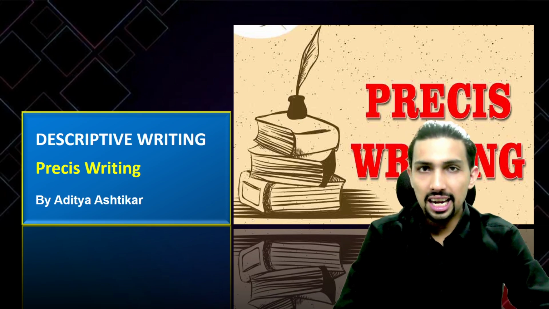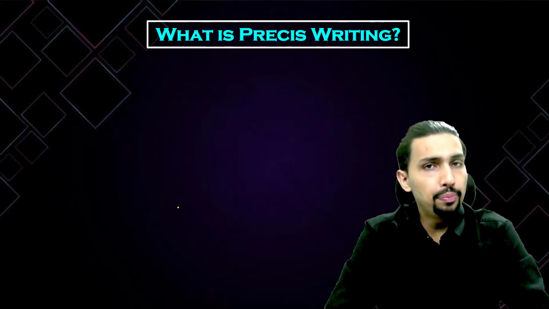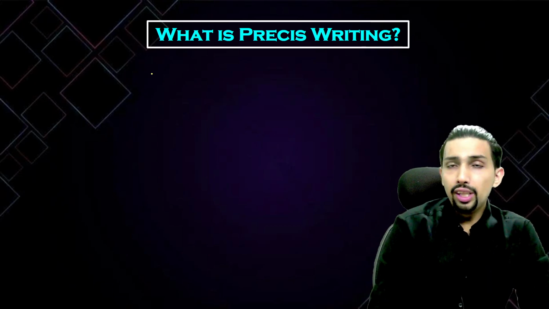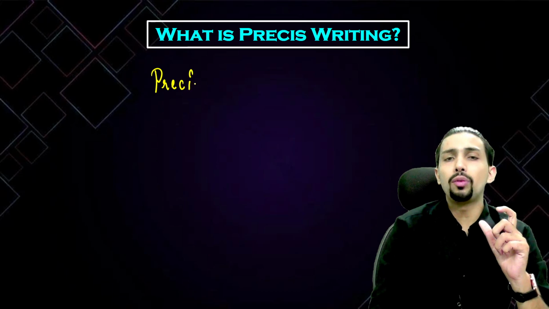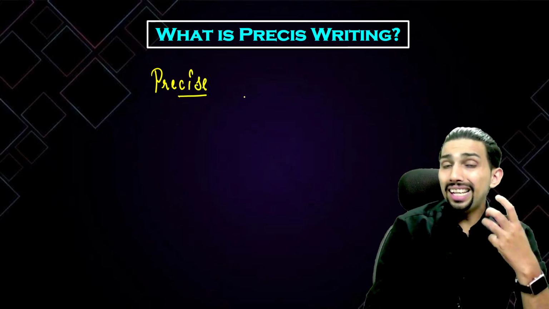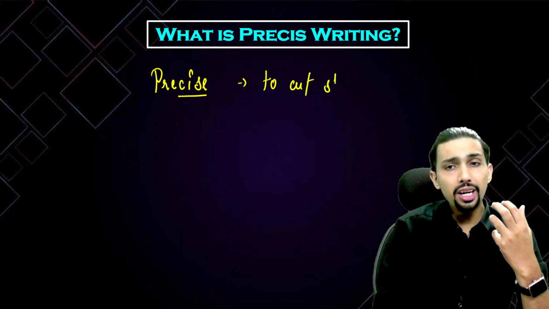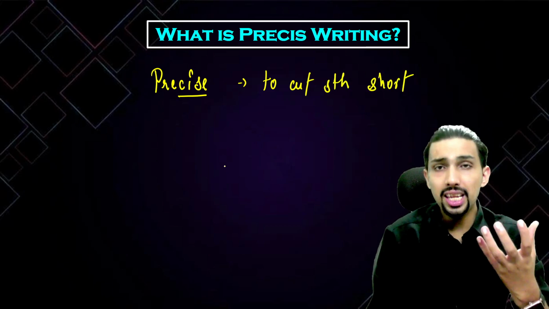So let's start. First of all, the question arises, what actually is precis writing? In simple terms, this word precis is a French word and comes from the word precise. To make something precise means to cut it short and to make it brief or accurate. That is what precis is all about.